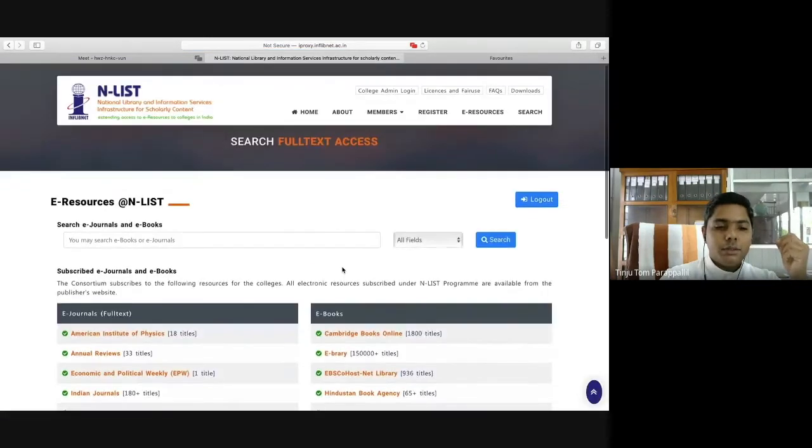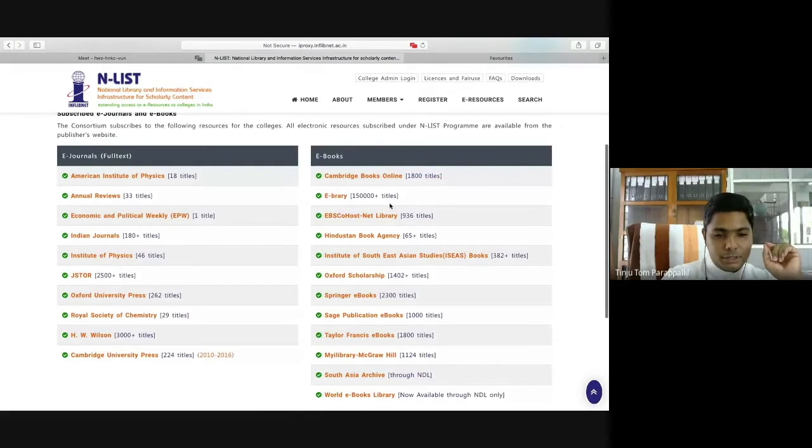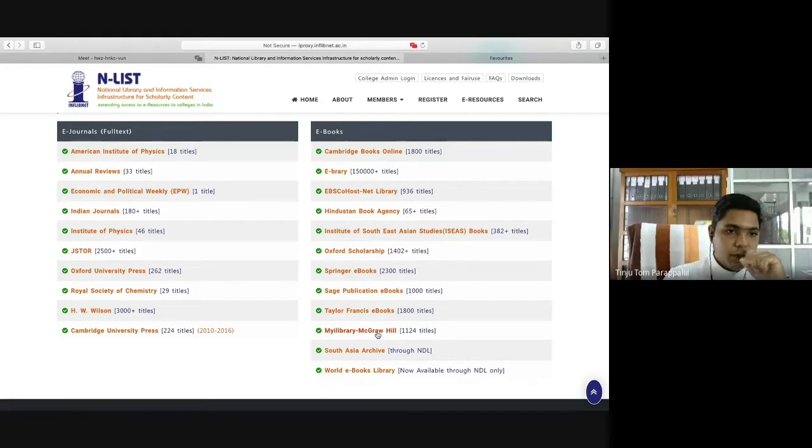Now you are in the NLIST consortium. This NLIST consists of this many databases. These databases provide us with e-journals, and these databases provide us with electronic books, free electronic books. I will just show you some of the major databases from where you can get resources.